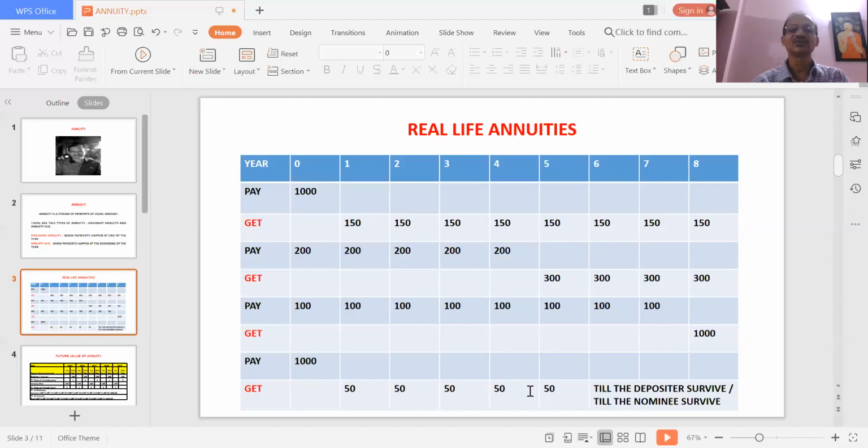So this is called a perpetuity, which doesn't have a definite end period. Like in other examples, where there is a definite end point, here the 8th year, in case of the last one there is no definite end point, and this is called a perpetuity. So perpetuity is one kind of a stream of payment where there is no definite end period.